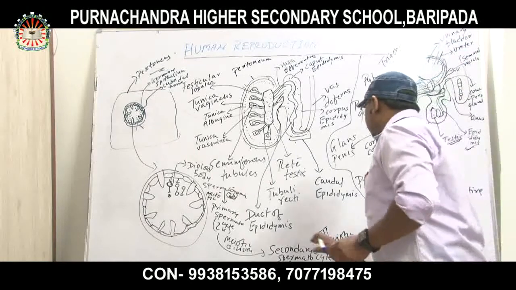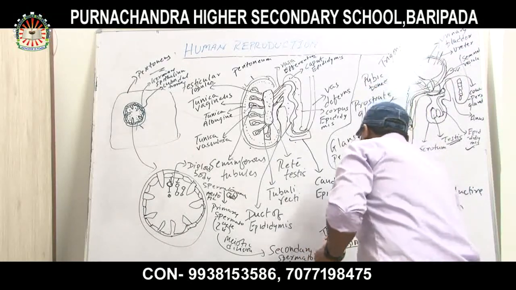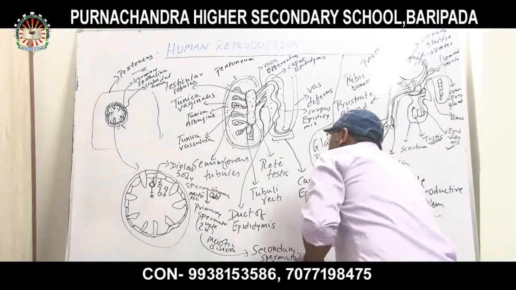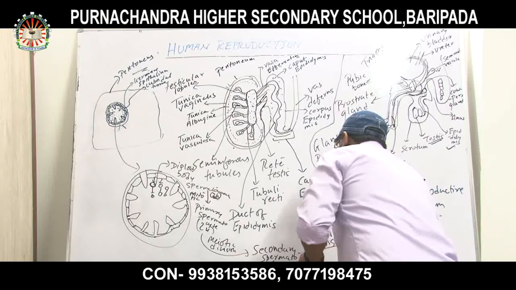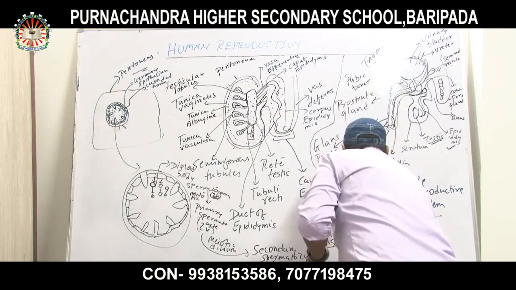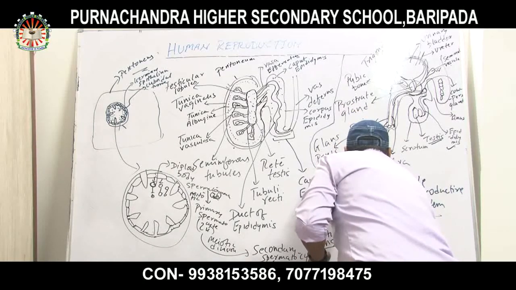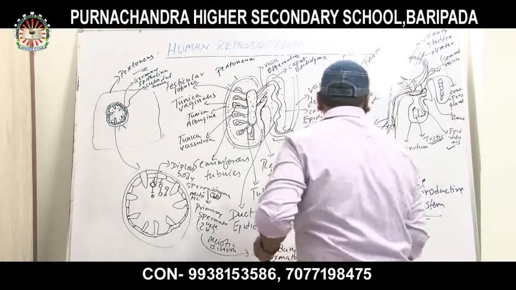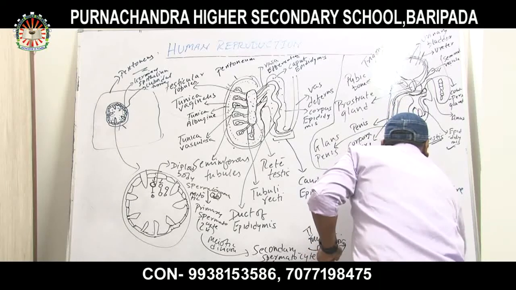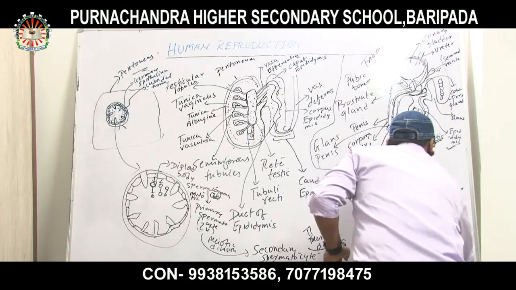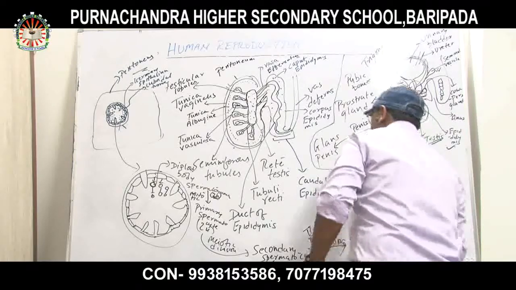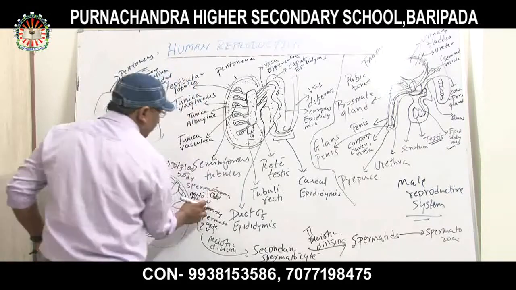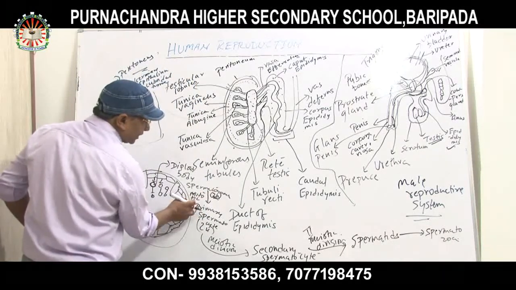Now secondary spermatocytes undergo the second meiotic division, forming spermatids. Spermatids then become spermatozoa.